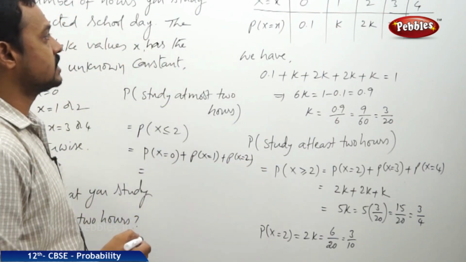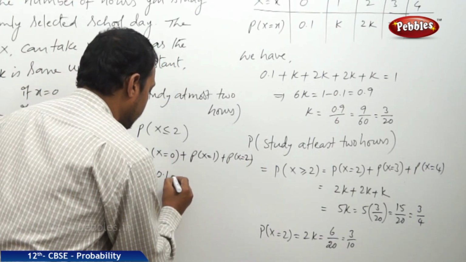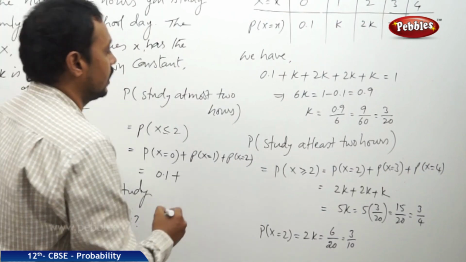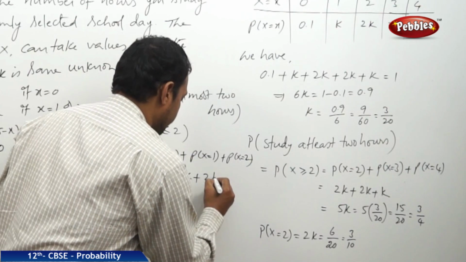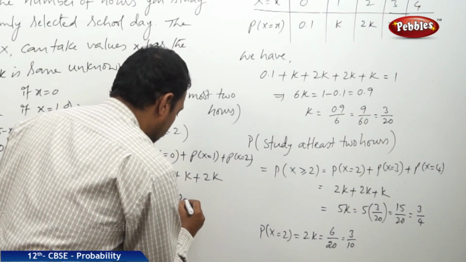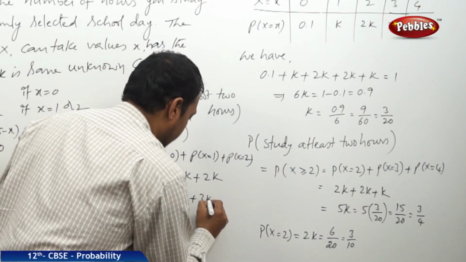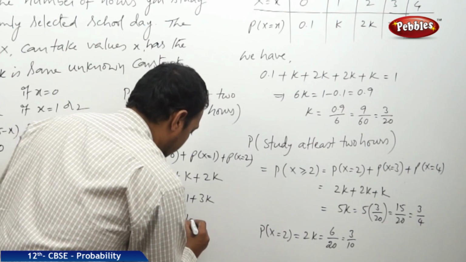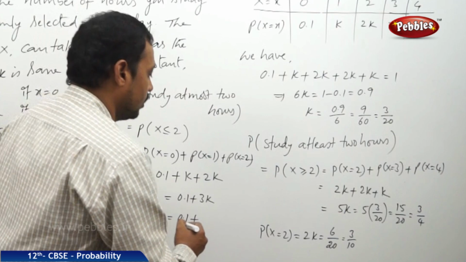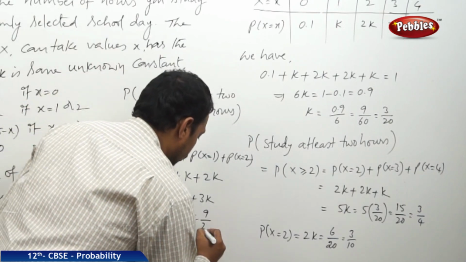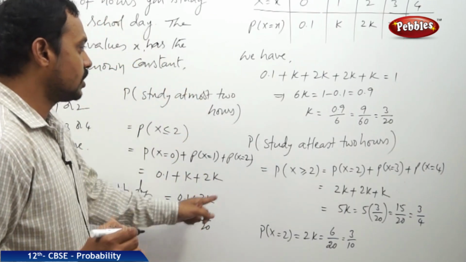Now, the probability at x is equal to 0 is 0.1, at x is equal to 1 it is k, at x is equal to 2 it is 2k. Therefore, 0.1 plus 3k, it is 0.1 plus 3 into, where k is equal to 3 by 20.